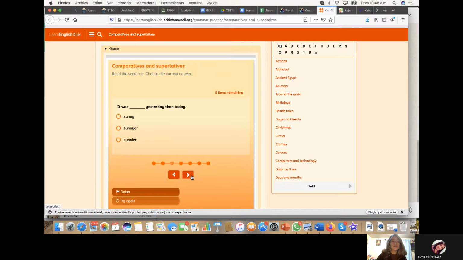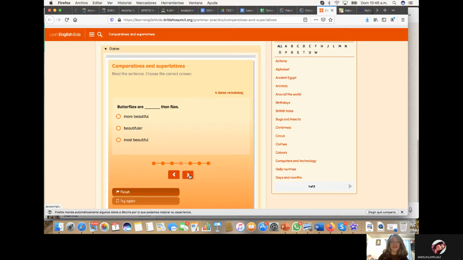Okay, third, it was sunnier yesterday than today. We have sunnier with Y, and we have sunnier with I. So remember, if an adjective finishes with Y, we have to delete the Y and change it for an I. So it will be sunnier. Butterflies are more beautiful than flies.